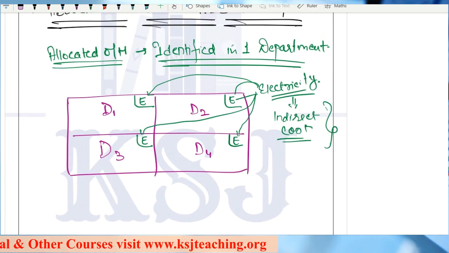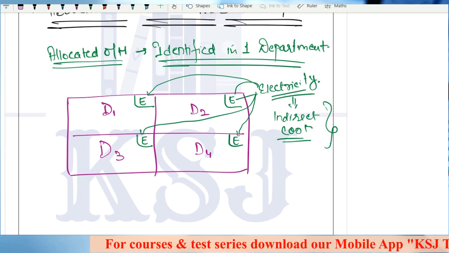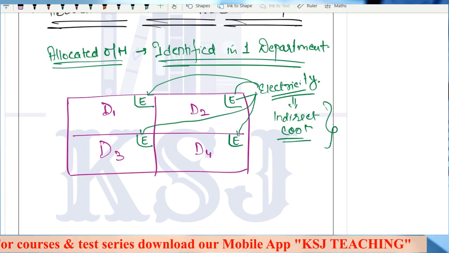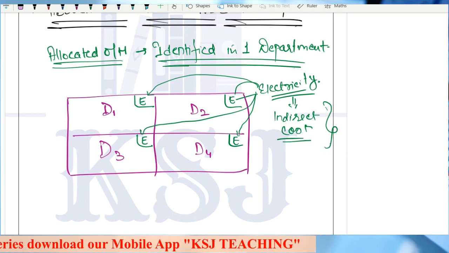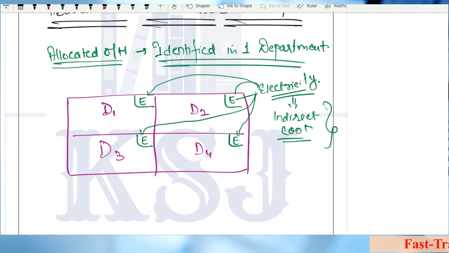This is called allocated overheads. The allocation is automatically done because of the availability of individual electricity meters in each department, so we don't have to do anything in this case.